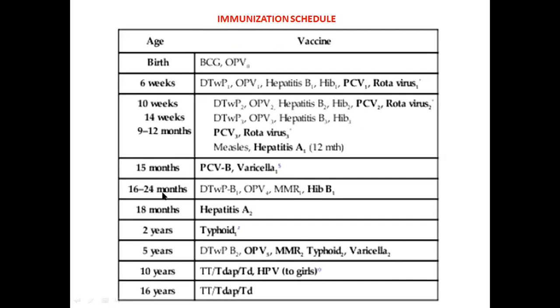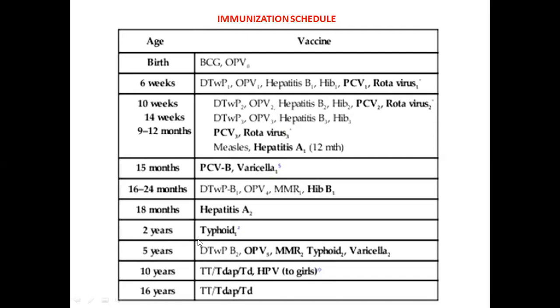At 16 to 24 months, we give DTP booster dose 1, OPV fourth dose, MMR, measles, mumps and rubella vaccine first dose, and Hib booster dose. At the 18th month, we give hepatitis A2.